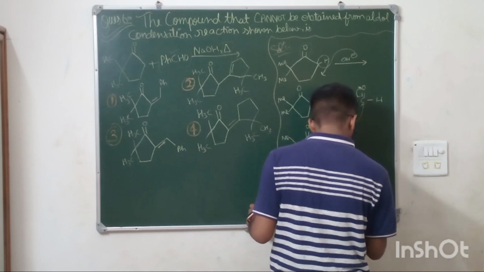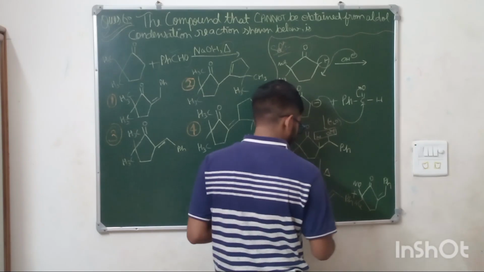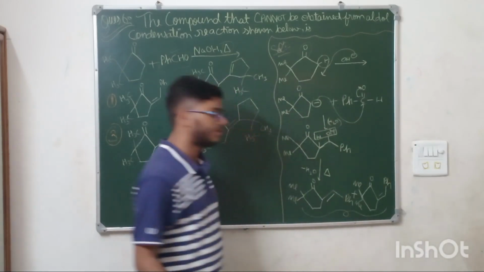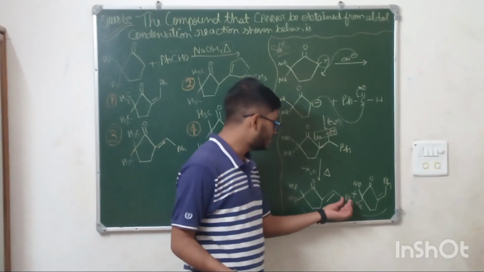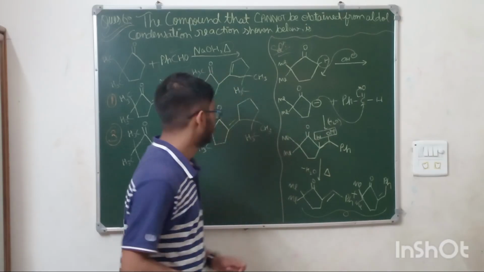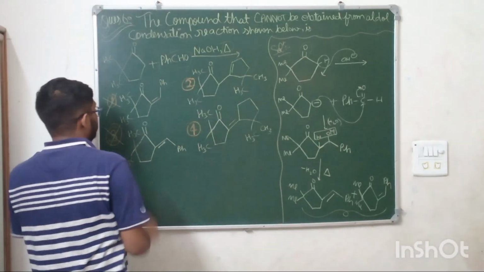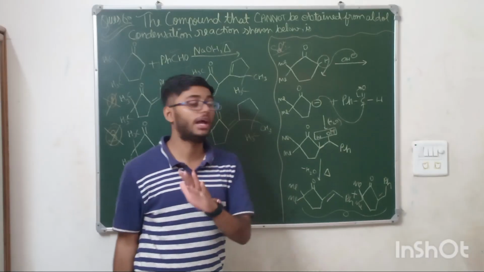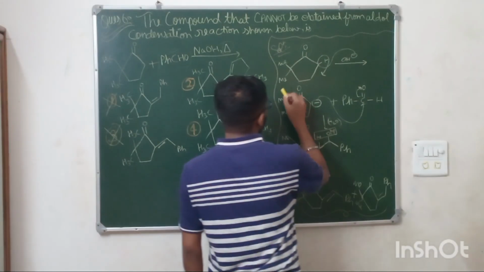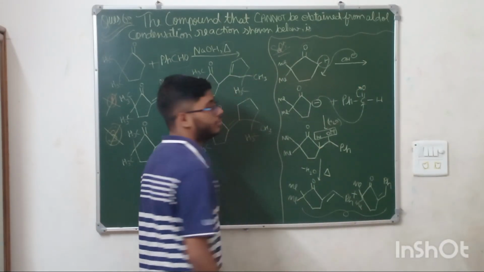Methyl and methyl. These two compounds can be possible, because you can just show Ph like this also, this also, both are the same. So these two options are possible, meaning they are not the answer. And these two products have been derived from the aldol condensation between two different compounds.